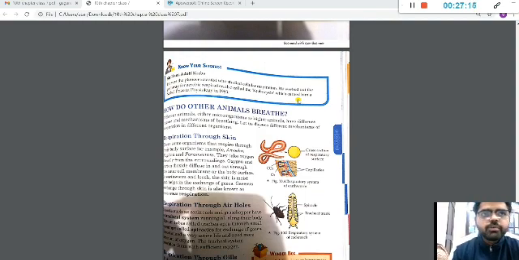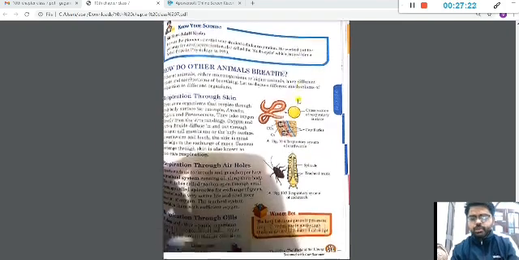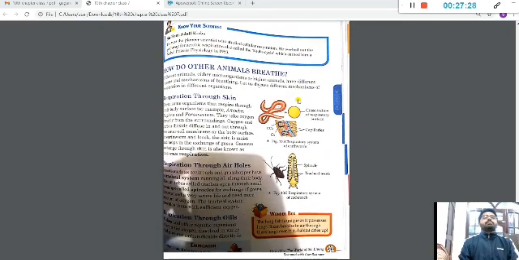And we have a very beautiful word for that, that is cutaneous respiration. Cutaneous respiration is there, right? So basically amoeba, sorry, the earthworm has cutaneous type of respiration, right? Next is your insects, right? They have some other funda, right?